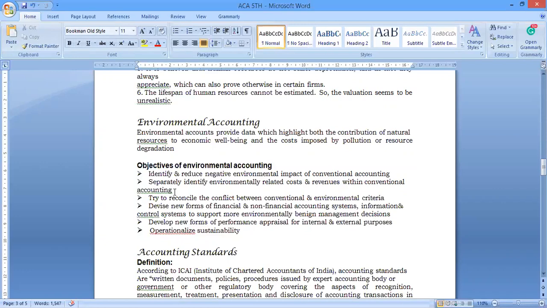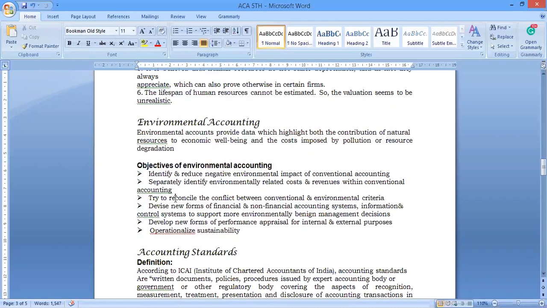In that situation, some cost has to be incurred. Why? Because when I directly release the pollutant water to the river, it ultimately causes water pollution. To avoid that, we have to spend some cost. That cost we have to consider only in the environmental accounting part.